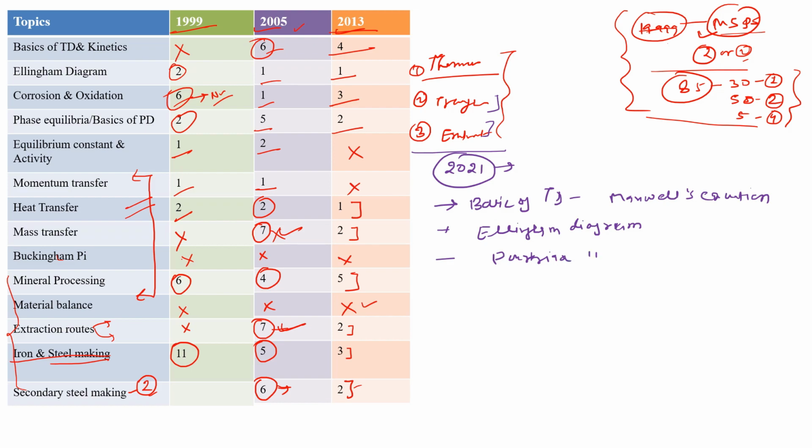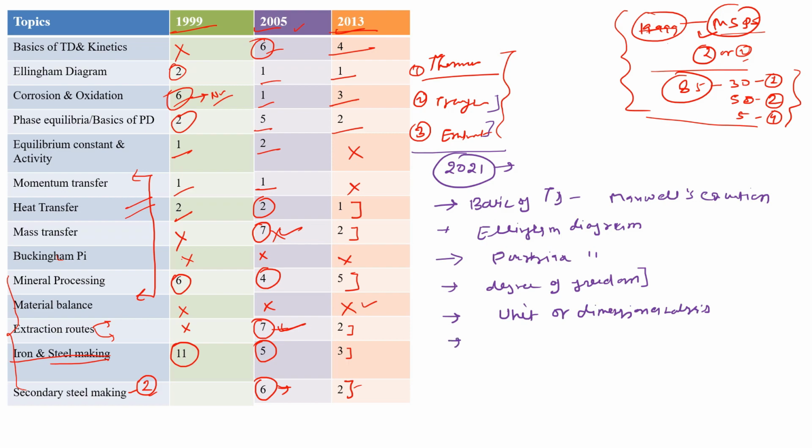Okay, so this is a part of corrosion and oxidation. In phase equilibria and basics of phase diagram, they ask questions from degree of freedom, for the calculation of degree of freedom for the eutectic diagram or eutectoid diagram. Okay, phase diagram. And in momentum transfer, heat transfer, that is, in transport processes, they may ask questions from unit and dimension analysis. So this is also important for year 2021.